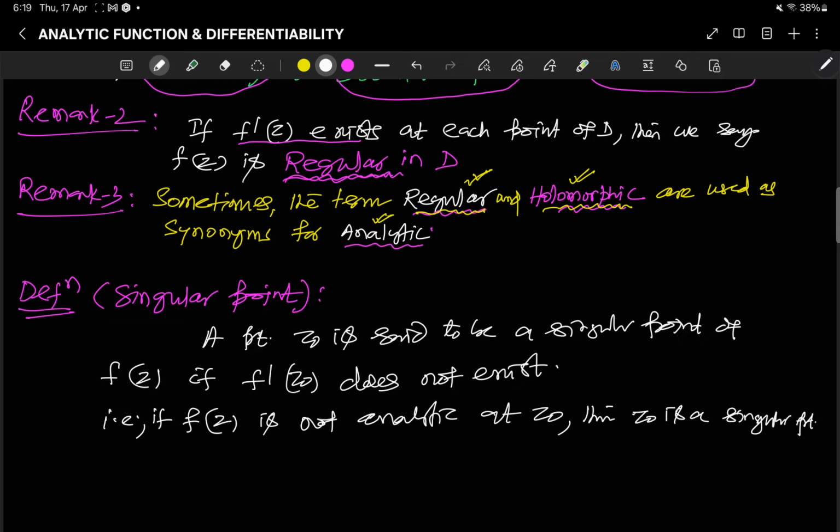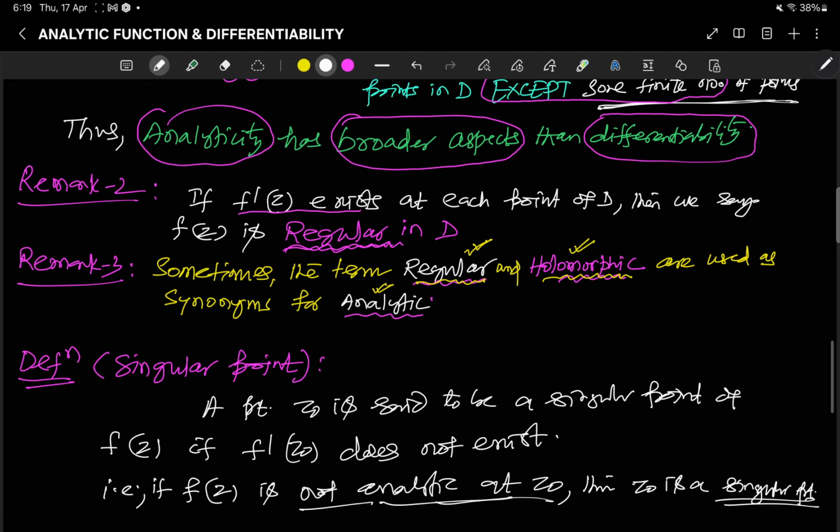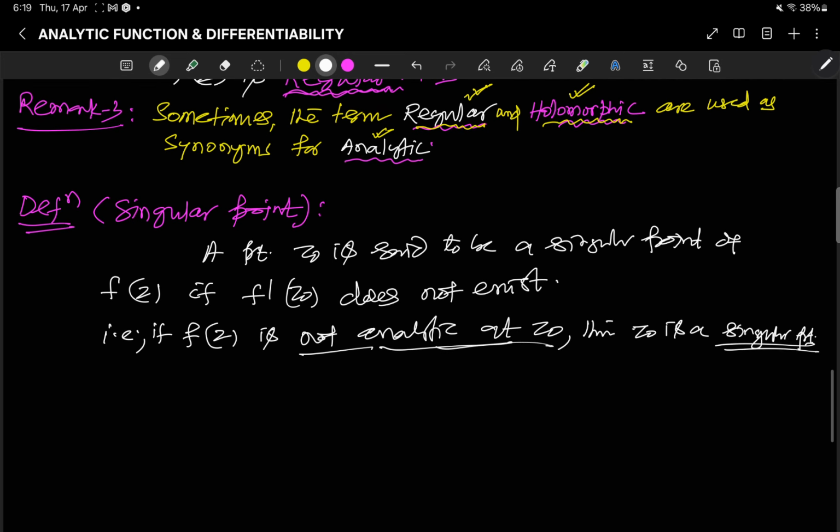So the words regular and holomorphic are synonyms of analytic. Subsequently these singular points are classified into many types: pole, removable, and essential, and later I will discuss them. But here we have another definition, the meromorphic function.